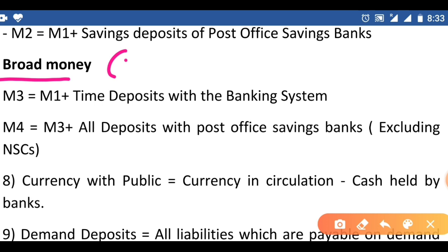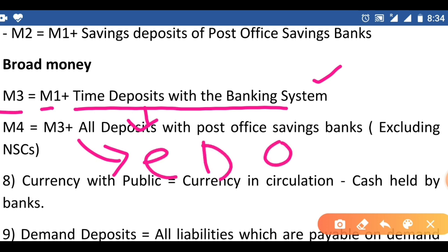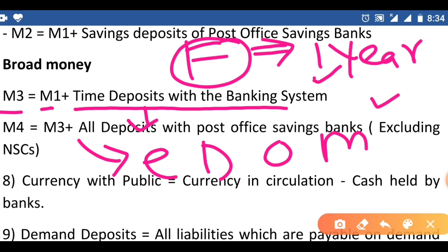Broad money. M3 and M4 are called broad money. This broad money has less liquidity. M3 equals M1 plus time deposits with banking system. Here in banking system we have time deposits. These time deposits we have to pay either on demand or on maturity period. For example, if we take the fixed deposits, the customer booked a fixed deposit for 1 year. The customer may come to the bank within 1 year and ask for the money, so we have to pay the money on demand.